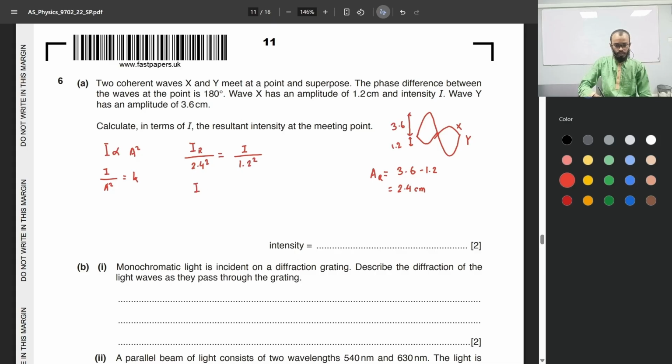So the resultant intensity IR will be equal to I times 2.4 squared over 1.2 squared. If you compute this, you get a value of 4, and I stays as I. So the resultant intensity is 4 times the intensity of x.